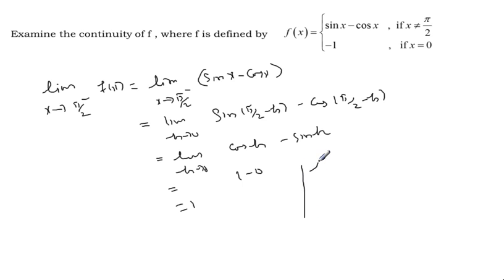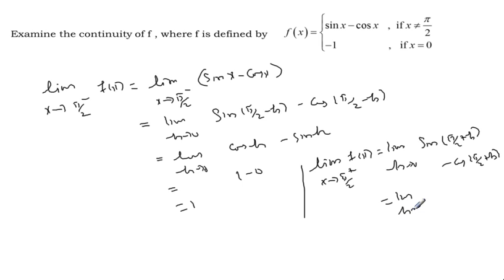And the right hand limit, x approaches pi by 2 plus f of x. I will write straight away h approaches 0, sin of pi by 2 plus h minus cos of pi by 2 plus h.